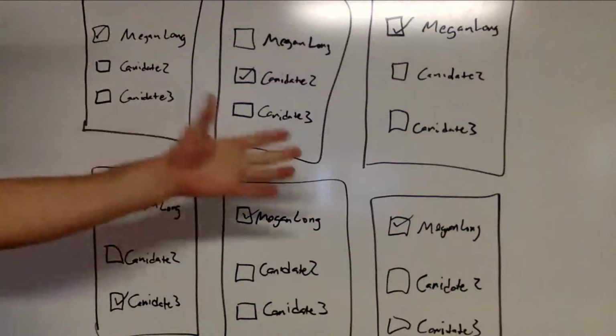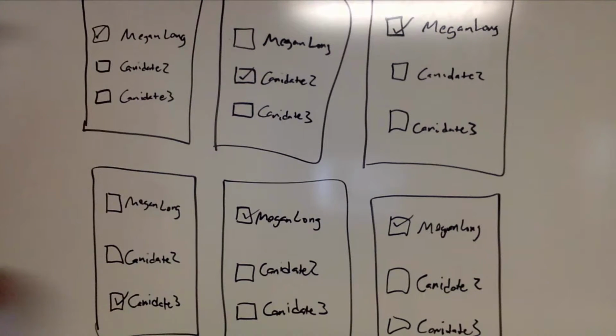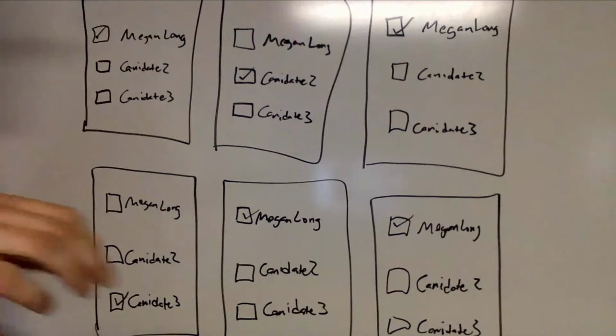As you can see here, we have 6 ballots from last year's presidential election here at BV's campus, with Megan Long's name appearing 4 times on the ballots and candidate 2's name appearing once and candidate 3's name appearing once as well. Therefore, the name that occurs most often, the mode, is Megan, and therefore that is why she won the presidential election here.